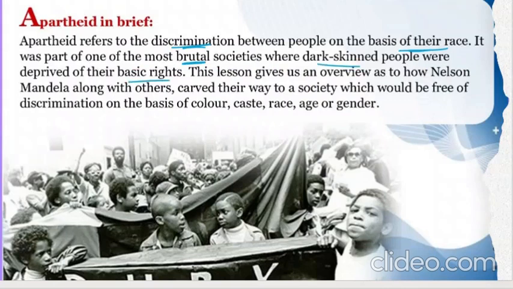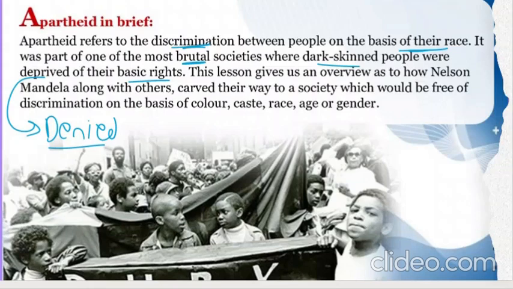rights. Now, as you know, in India, people from the lower caste were known as untouchables. They could not drink water from common sources, and they could not go to temples. Similarly, in Africa, New Zealand, and such places, people were divided based on dark and white skin. The dark skinned people were deprived, which means they were denied the basic rights, such as voting and owning property. They were told, no, you cannot have it because you are dark skinned.